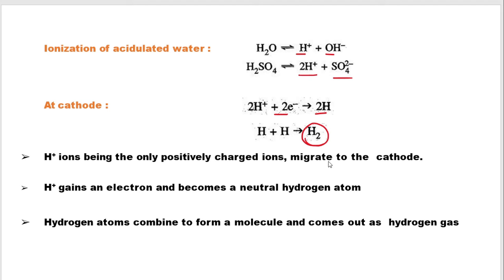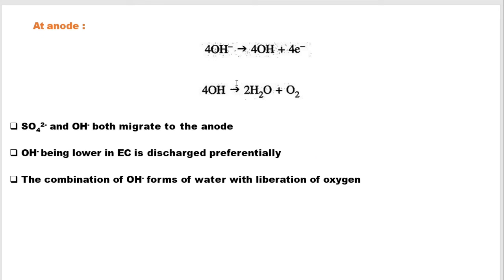Now at the anode, you have sulfate and OH- ions migrating. OH- ions will get preference over the sulfate ions, and it will donate 4 electrons because at the anode oxidation occurs. Now these 4 OH neutral groups are unstable and they will recombine to form oxygen.